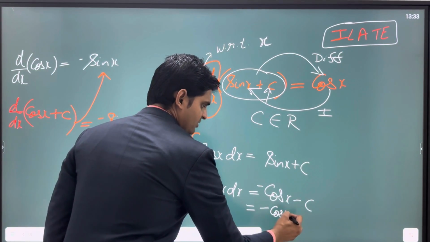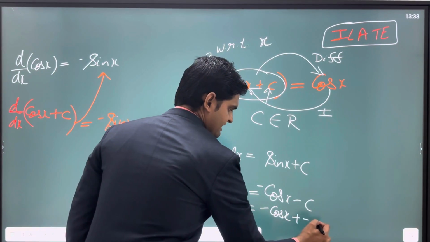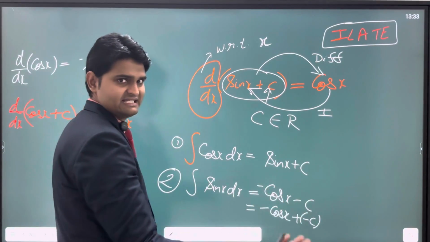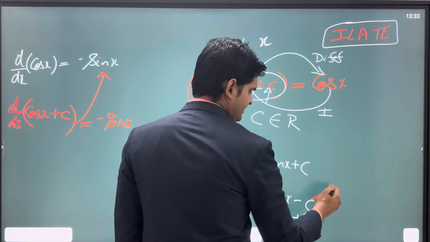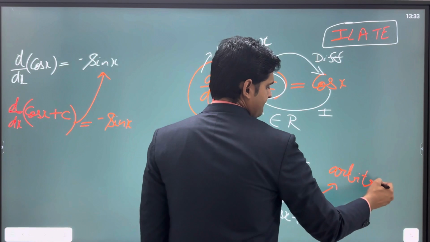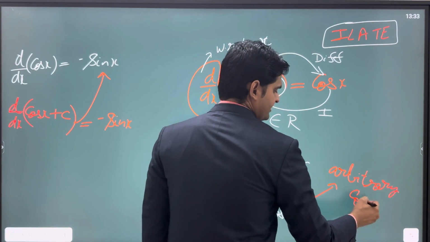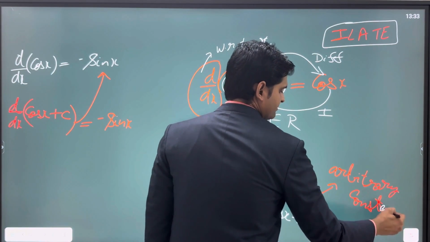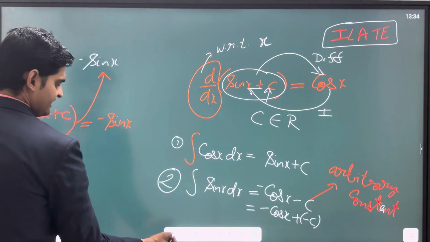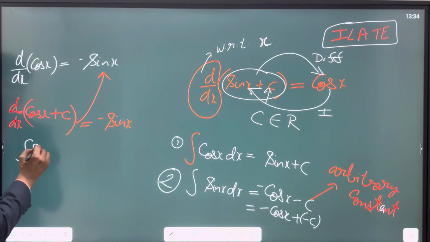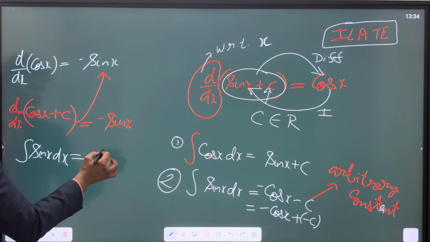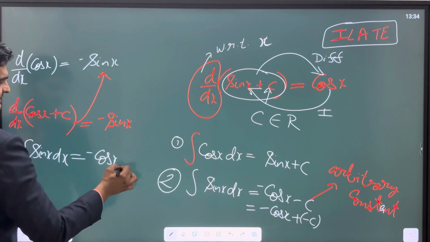Since c is any constant, we can also write it as plus of minus c. Now minus c can be written as any constant, like c. c here is an arbitrary constant, right? So we can generalize it as the integration of sin x with respect to x is minus cos x plus c, right?